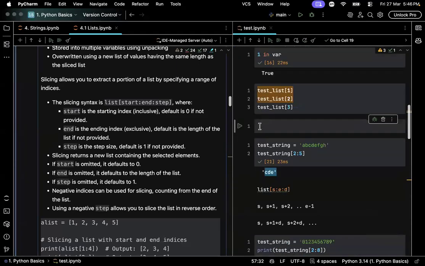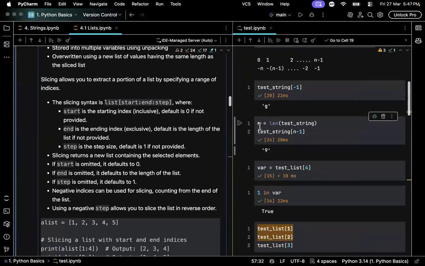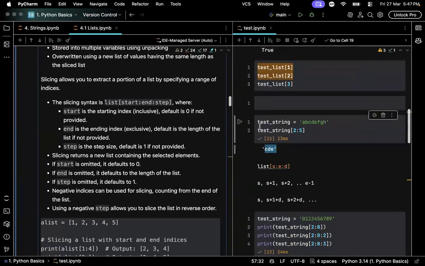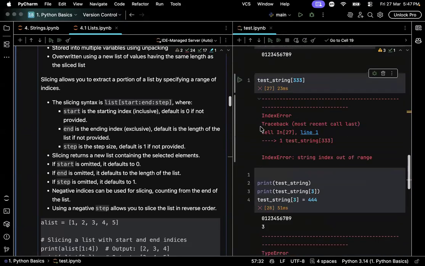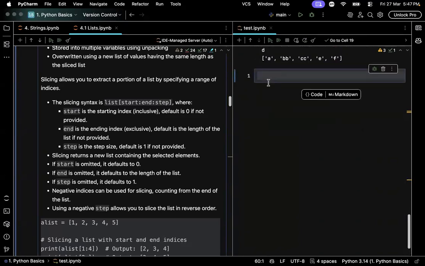Clear. We have created them. We have accessed single data from them. We overwrote single data. We accessed a range of values from them. We overwrote a range of values from them, from strings, lists, and tuples. Now, what is left? From here on out, we will discuss the methods on strings, lists, and tuples separately.